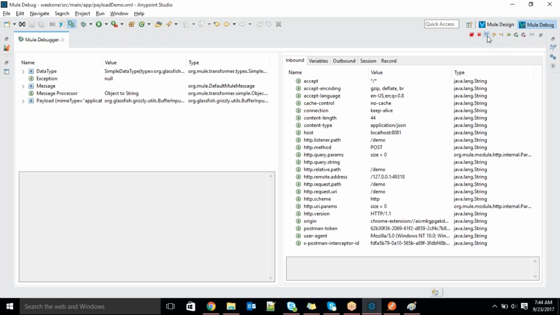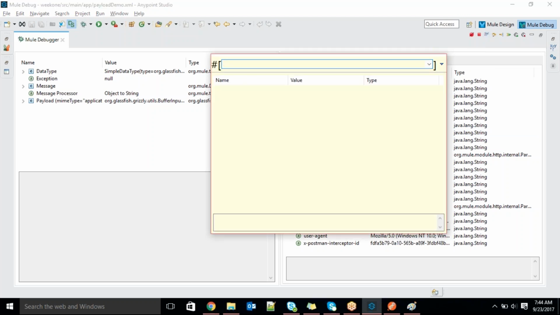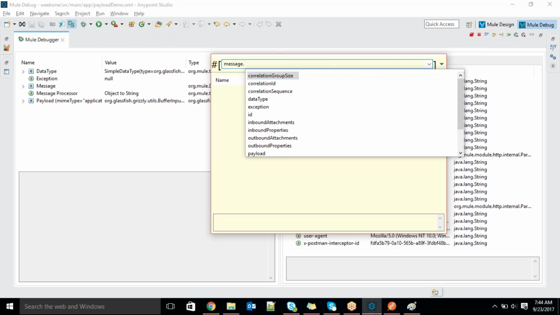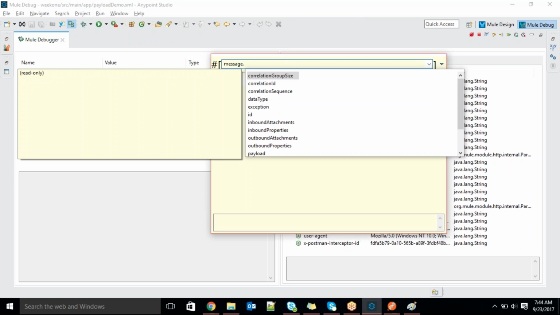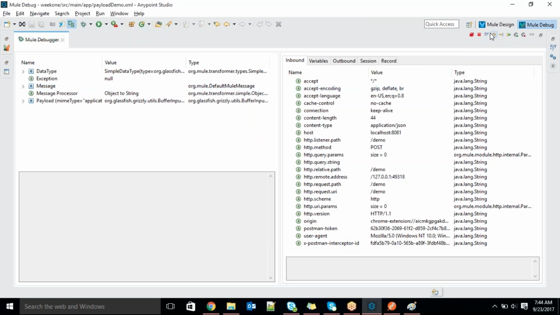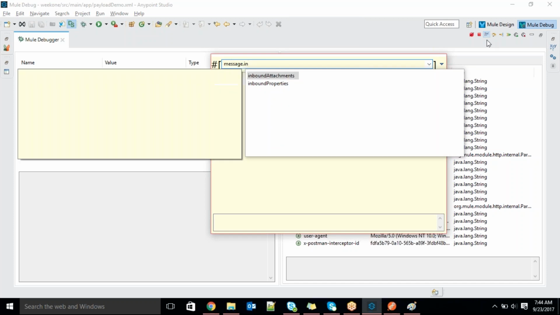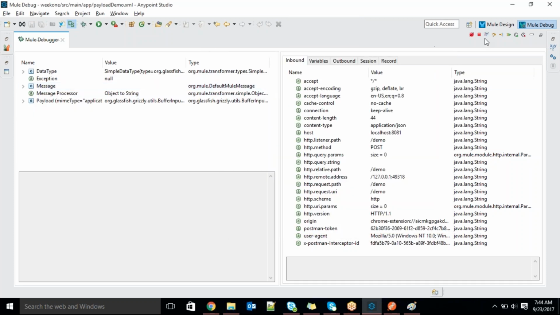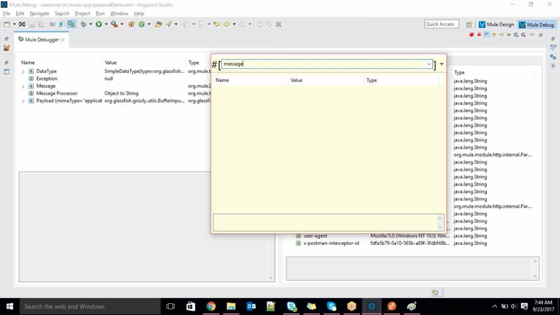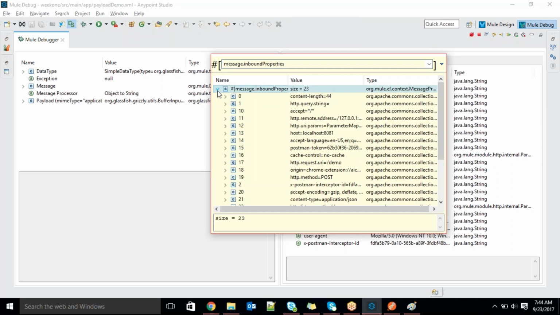You can observe. So open the mule expression, mule evaluate expression. I told you message, right? Message dot. Observe here, so many things are there under the message object. I want to read inbound properties. Message dot inbound properties. See here, yes, almost 23 inbound properties are there.